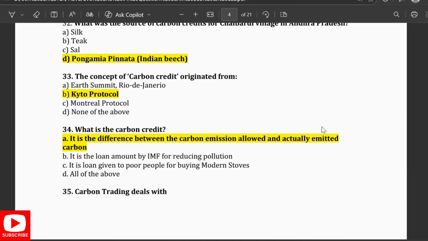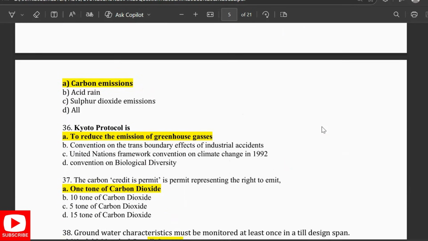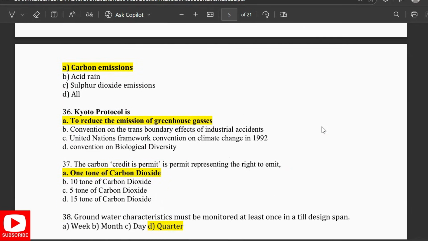What is a carbon credit? It is the difference between the carbon emission allowed and the actual emitted carbon. Carbon trading deals with carbon emission. The Kyoto Protocol is to reduce the emission of greenhouse gases. The carbon credit is representing the right to emit 1 ton of carbon dioxide.